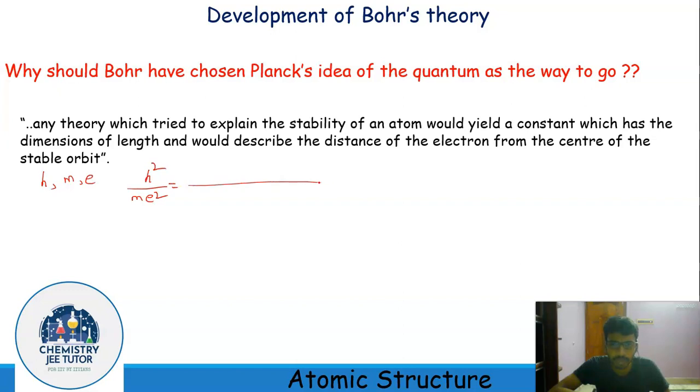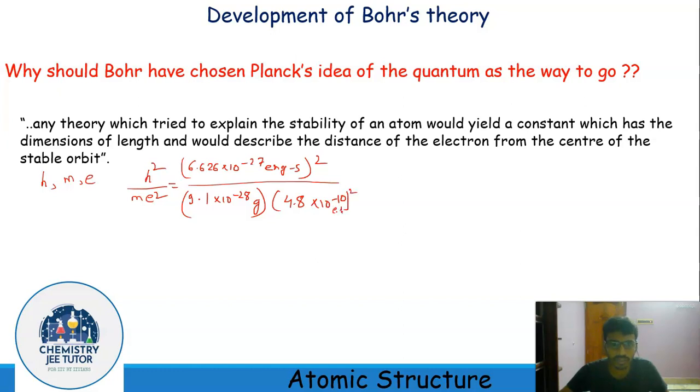Now if we put the value of h, m, e, we get the value of h as 6.626 into 10 to the power minus 27 erg second, its whole square, the mass of the electron is 9.1 into 10 to the power minus 28 gram, and the charge of the electron is 4.8 into 10 to the power minus 10, square.